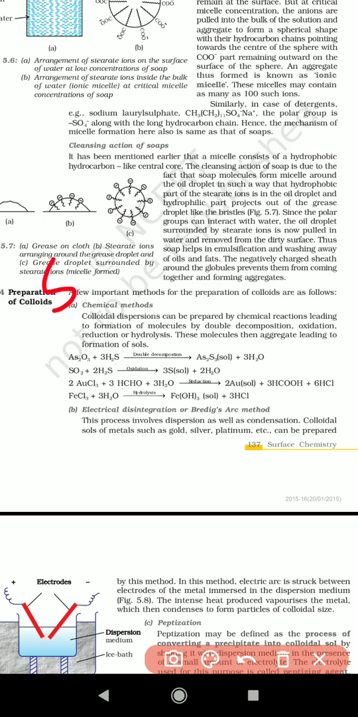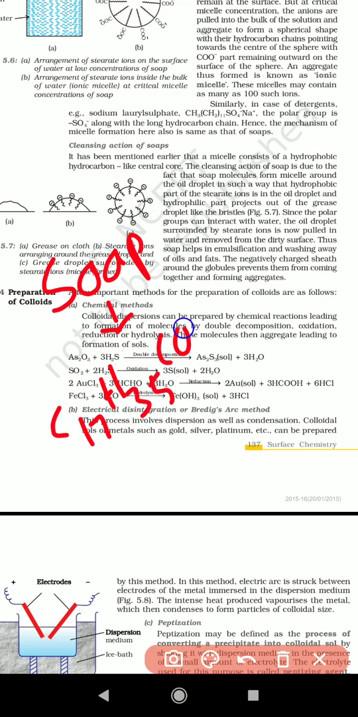Soap is defined as the sodium or potassium salts of higher fatty carboxylic acids. The best example is sodium stearate, C17H35COONa. Either sodium or potassium salts of higher fatty carboxylic acids are called soap.